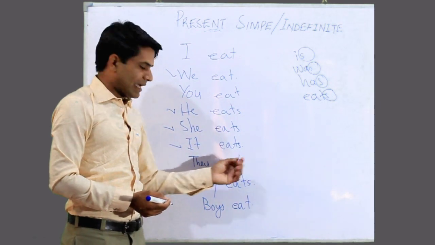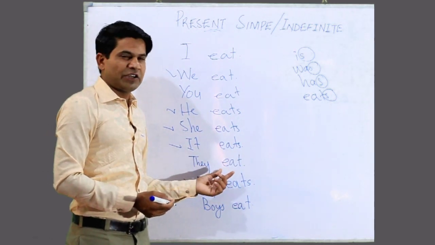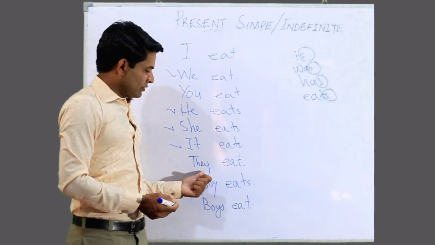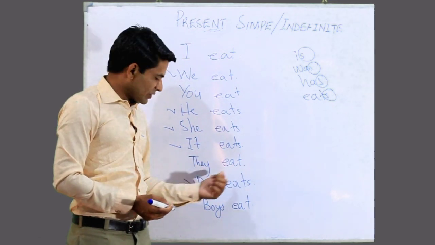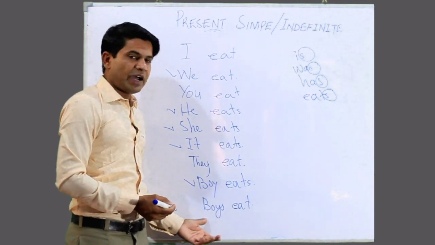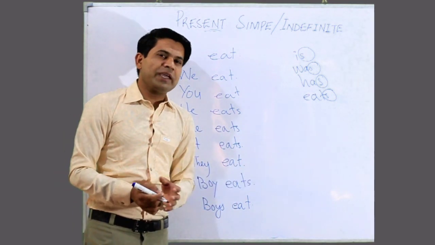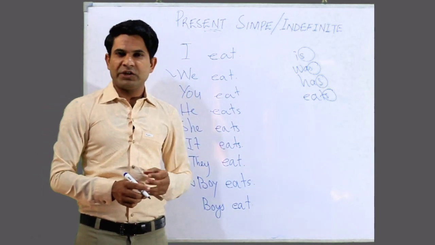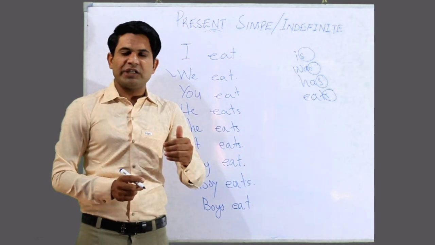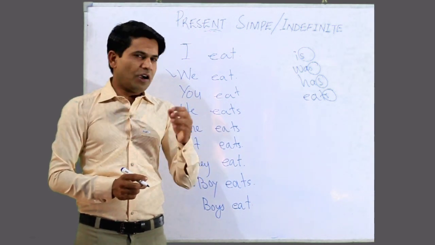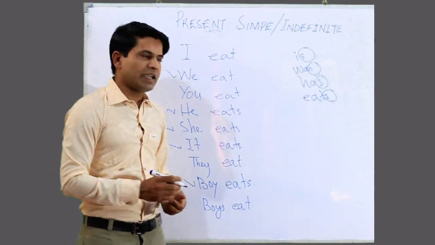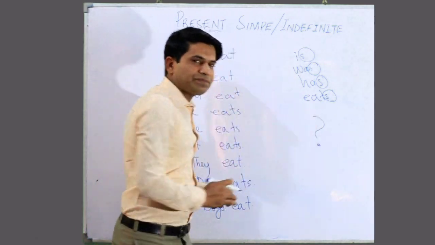They do not, as it is plural, you will not add does here because that is singular. So you have to agree verb with the subject, so that becomes they do not eat. Boy as singular does not eat. Boys do not eat. And while you make it interrogative, do I eat? Do we eat? Do you eat? Does he eat? Does she eat? Does it eat? All the sentences will be done like this. Remember, you have to add a question mark at the end of interrogative sentences.